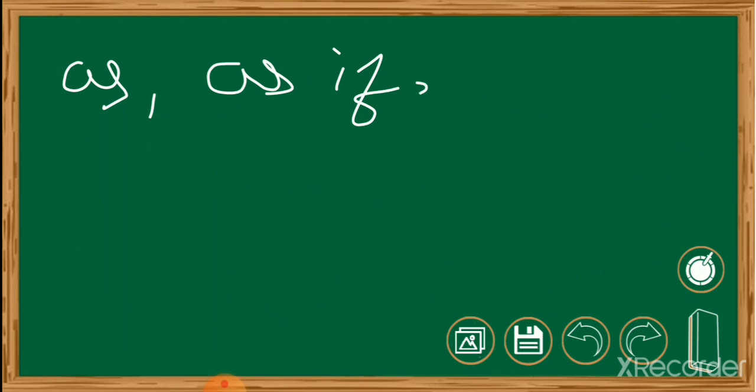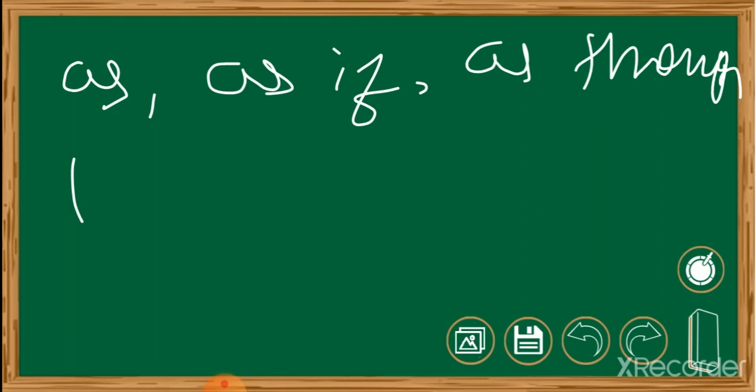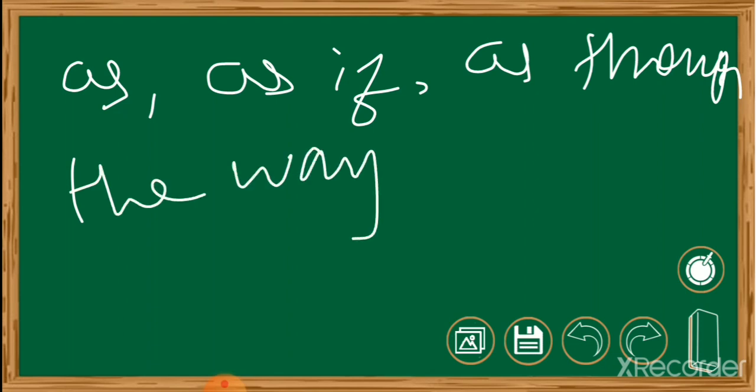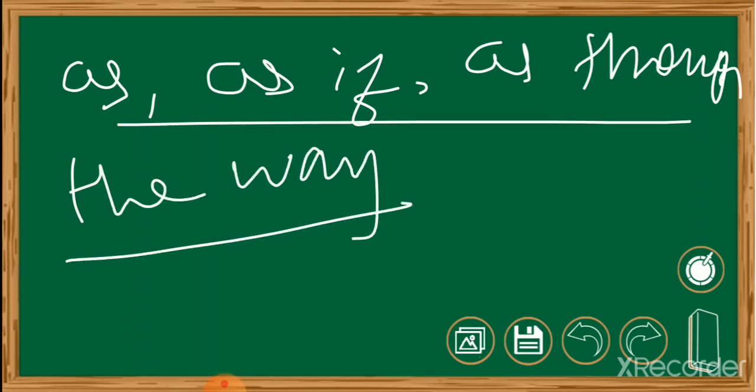So next, go to another rule: instead of like, use as, as if, as though, or the way when following a comparison with a subject and verb. Instead of using like, you can use as if, as though, the way. These can be used when we are comparing something with another.